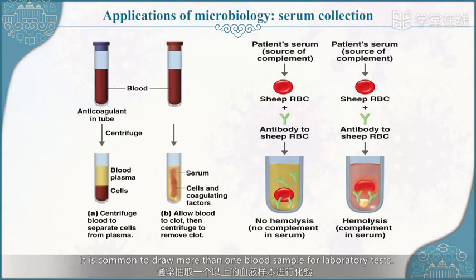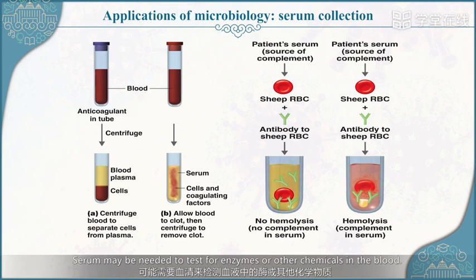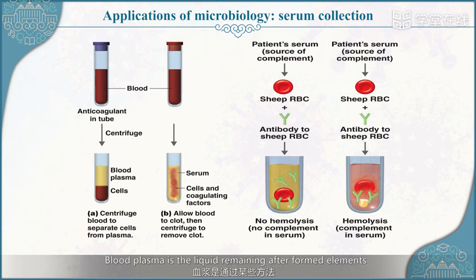It is common to draw more than one blood sample for laboratory tests. The blood is collected in tubes with caps of different colors. Whole blood may be needed to culture microbes or to type the blood. Serum may be needed to test for enzymes or other chemicals in the blood. Serum is the straw-colored liquid remaining after blood is allowed to clot. Blood plasma is the liquid remaining after formed elements are removed from unclotted blood.